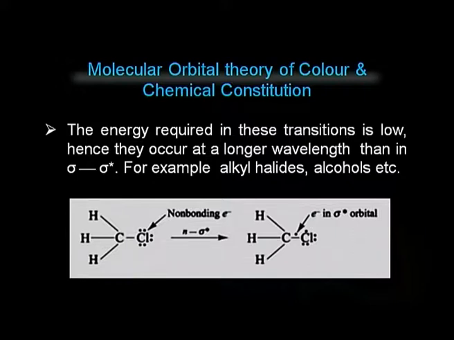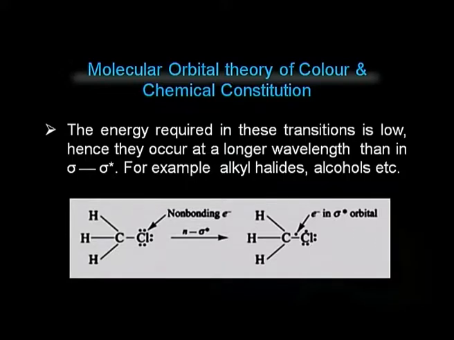For example, we can take the example of alkyl halide or alcohol. You can see here in this molecule, this carbon is attached to 3 covalent bonds via hydrogen, and the fourth covalent bond is the carbon chlorine bond. Here the excitation is not taking place between this carbon and chlorine electron, but because of these lone pair of electrons which are present in the non-bonding orbital of chlorine, and they are excited to sigma star or sigma antibonding orbital.